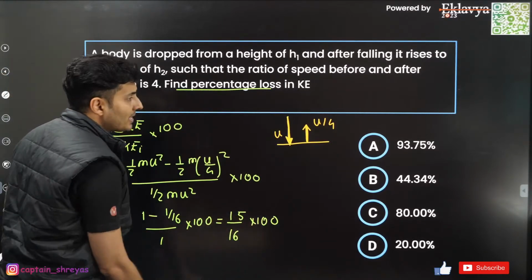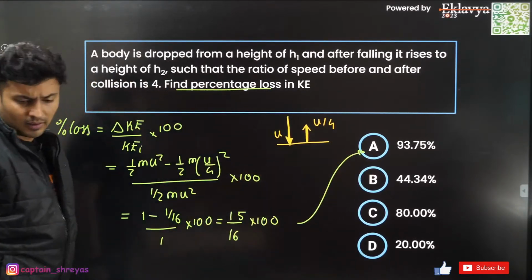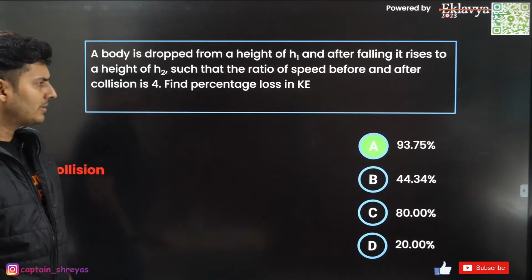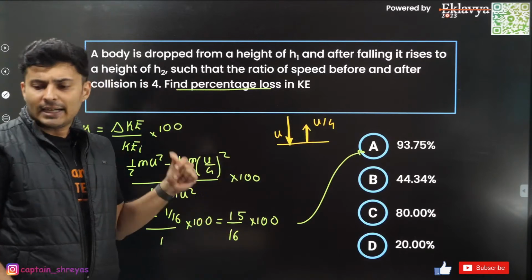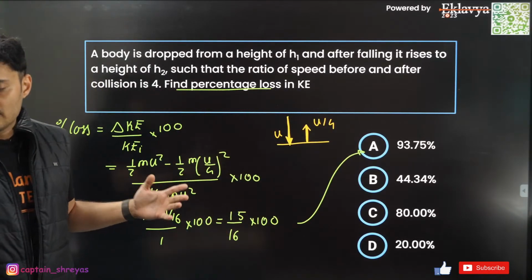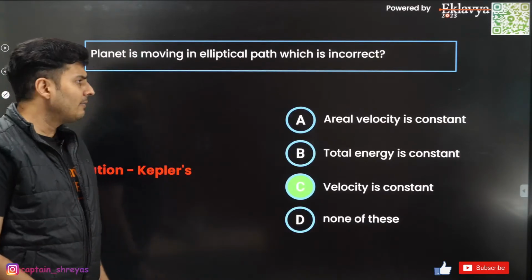So which is how much, guys? I think it should be around 93.75%. Yeah, just check this out. Yes, it is 93.75%. Is that clear? Awesomeness. Yeah.